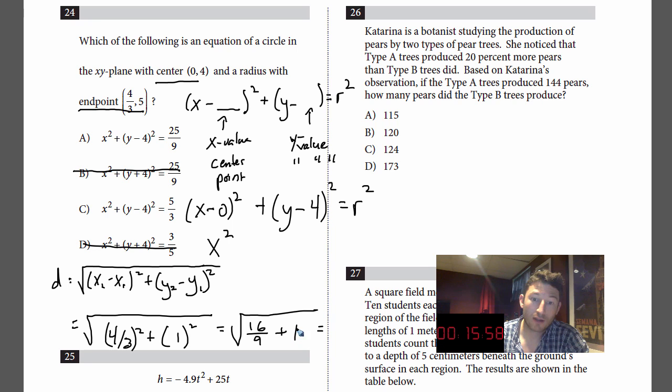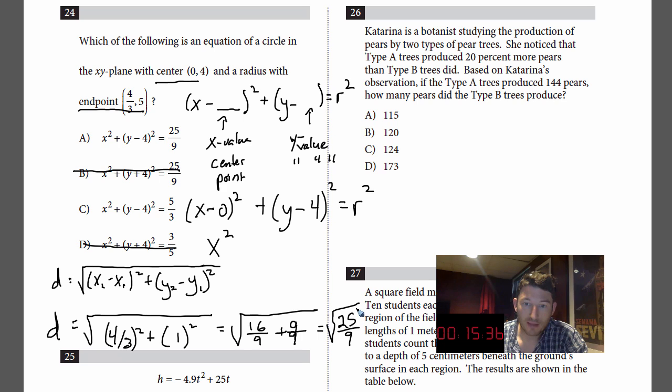Well, instead of writing 1, I'm going to write 9 over 9, because that is the same thing as 1, right? So that is 25/9. So the distance, or the radius, really, because from the center to an endpoint is just the radius, is